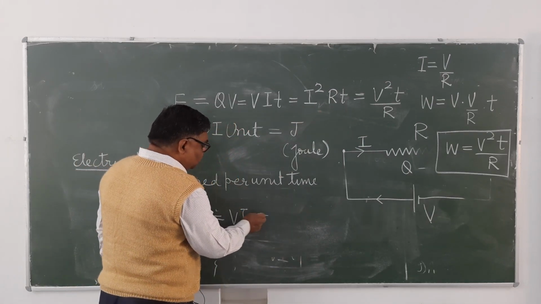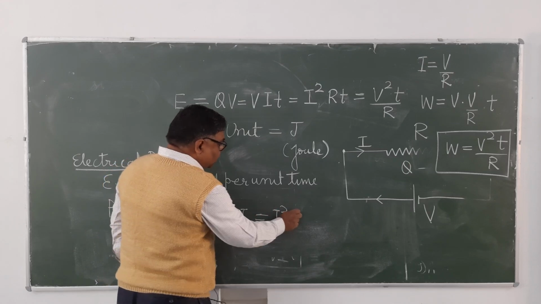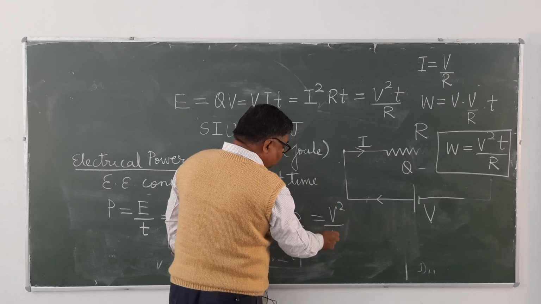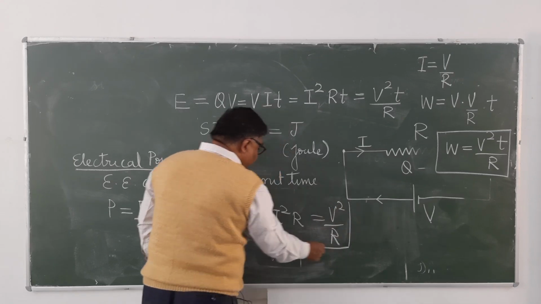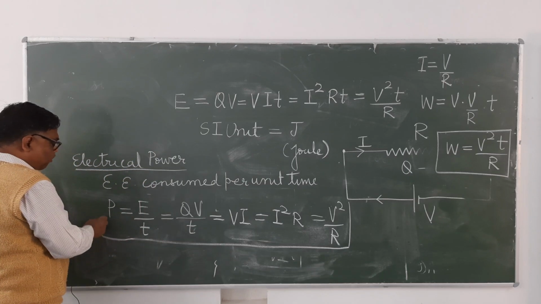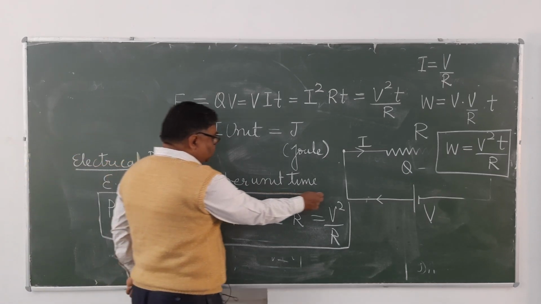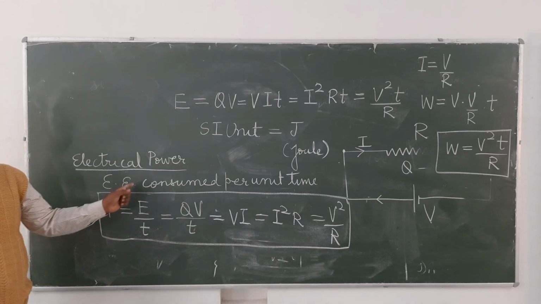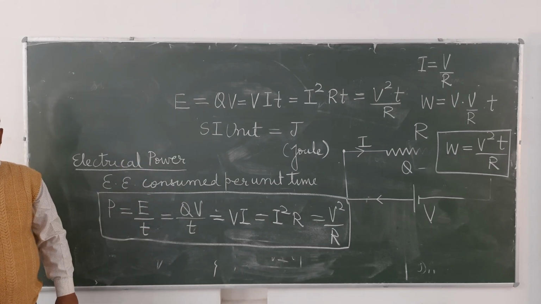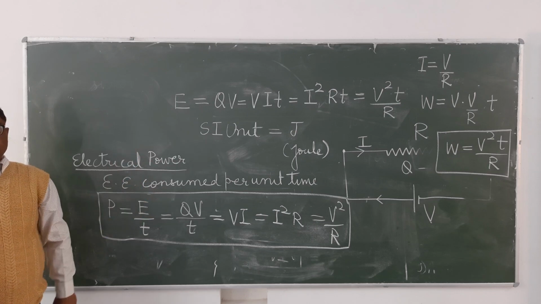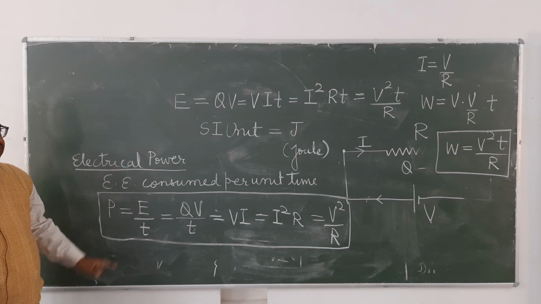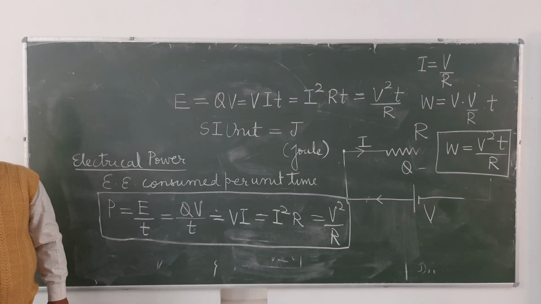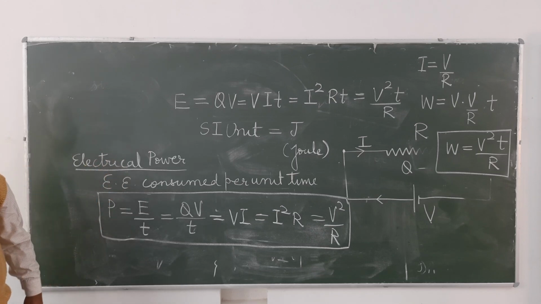I square R. And divide this by T, that is V square upon R. So these are the formulae of the electrical power. P equals V into I. P equals I square into R. P equals V square upon R. Electrical power means electrical energy consumed per unit time, electrical work done per unit time.